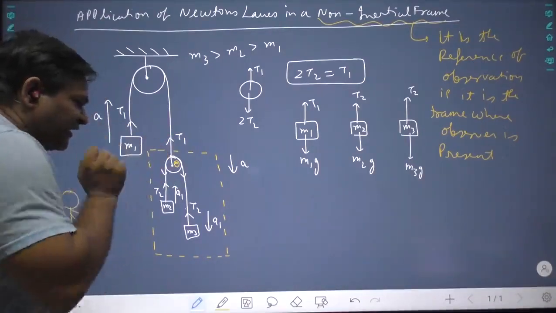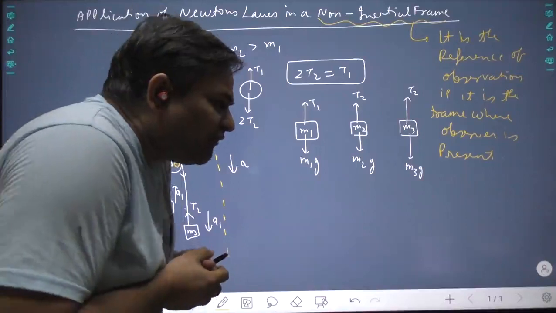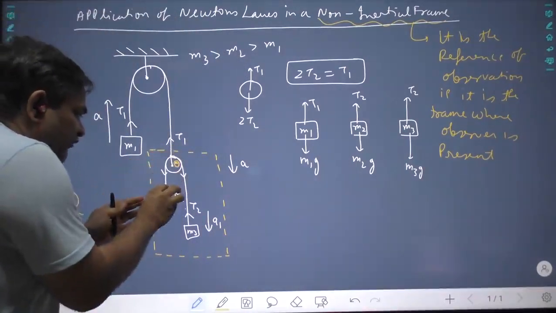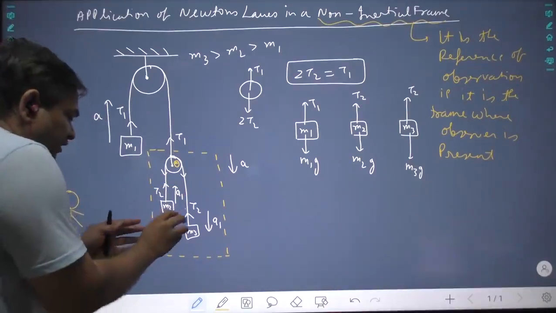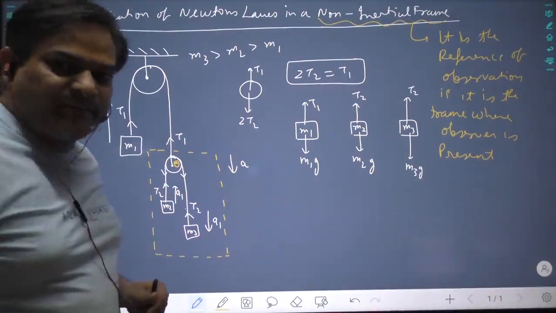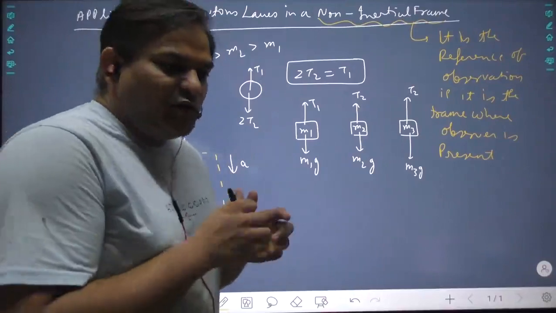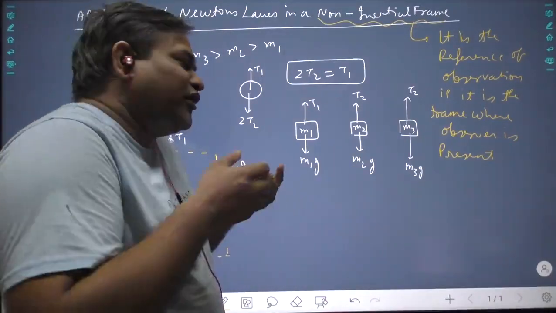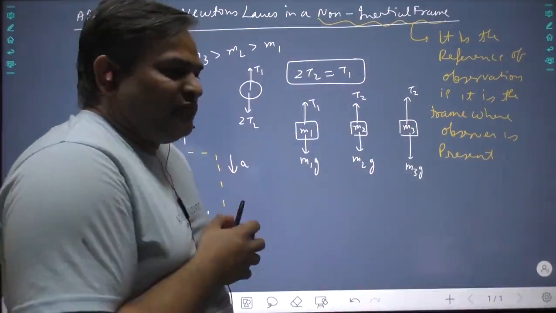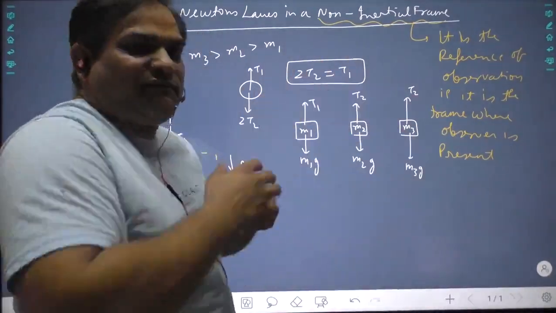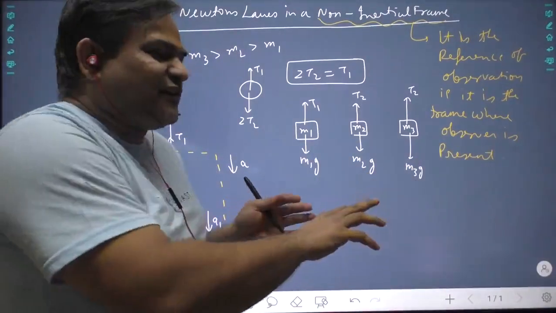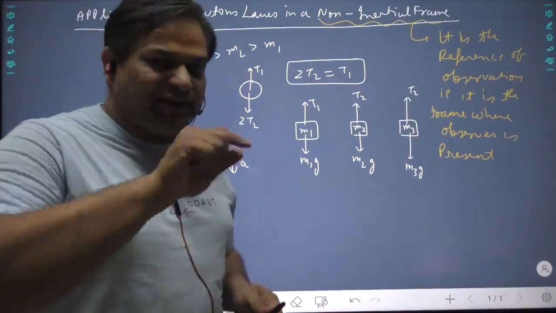But just sit here. When you sit here, what will you observe? Now you are also going down. He is also going down with A. This is also going down with A. When you sit inside the car, you see that everything in the car is at rest because you are moving with the car and everything is also moving with the car. So with respect to you, everything seems to be at rest. You can think of it something like that.